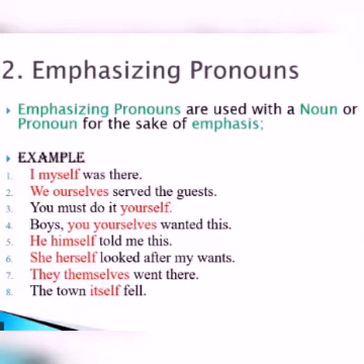Once again, emphasizing pronouns are used with a noun or pronoun for the sake of emphasis, to emphasize oneself or to emphasize myself. So it is used as an emphasizing pronoun. I, myself.